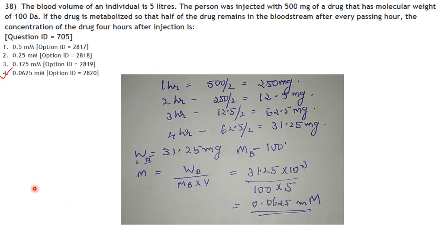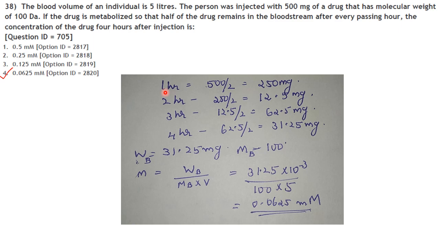Okay, next one. The blood volume of an individual is 5 liters. The person was injected with 500 mg of a drug that has a molecular weight of 100 Dalton. If the drug is metabolized so that half of the drug remains in the bloodstream after every passing hour, the concentration of the drug 4 hours after injection is.